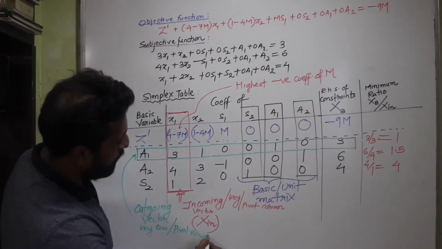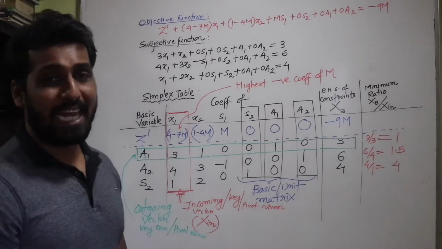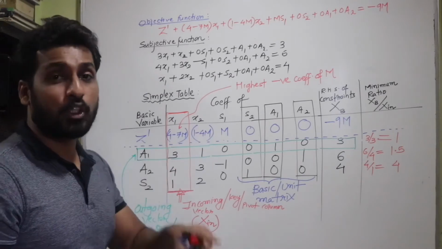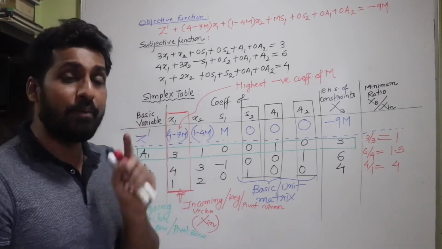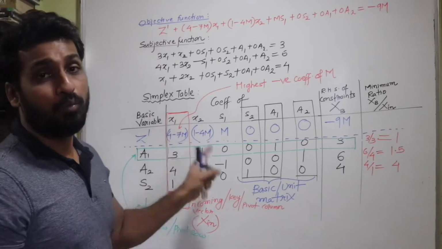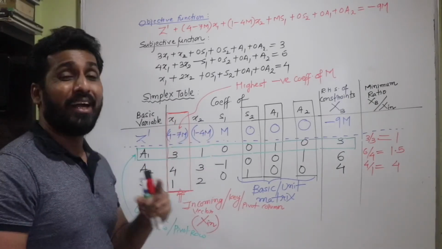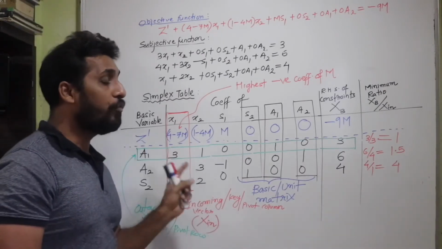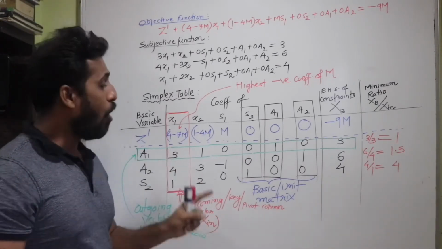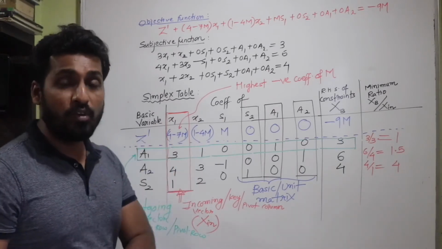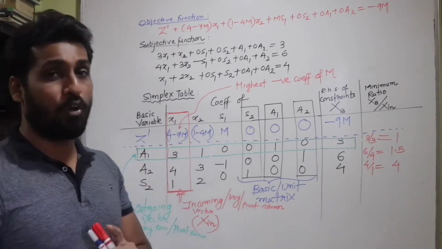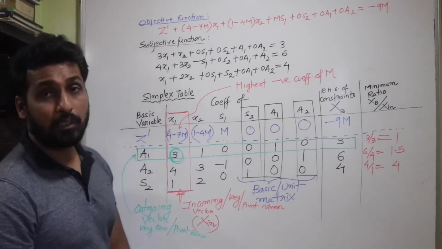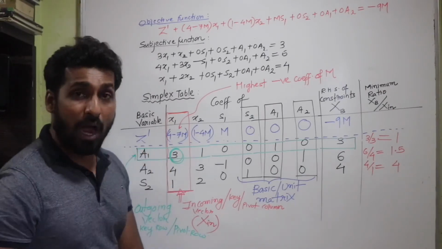So all the terminologies, all the concepts are exactly same as simplex method. So that is why I am stressing more on first going and watching all lectures of simplex method and then coming and observing what the penalty method is. Then you will understand penalty method in a more better way. Now, the intersection of the incoming and the outgoing vector, or the pivot row and pivot column, or we say the key row or key column, the intersection of them is called as the key element. So 3 becomes our key element, or it is also called as a pivot element.